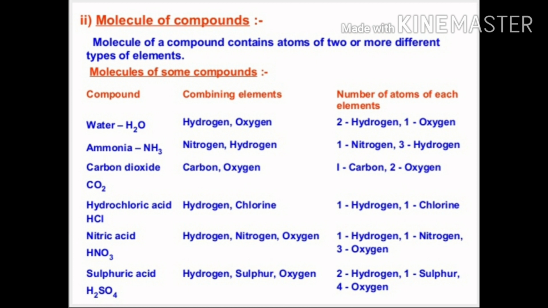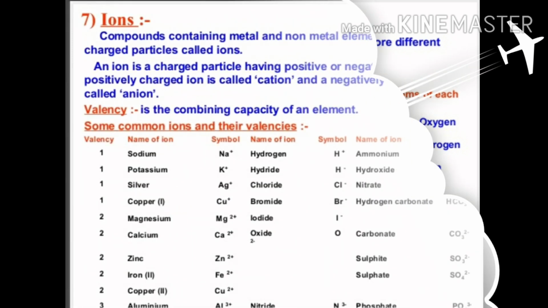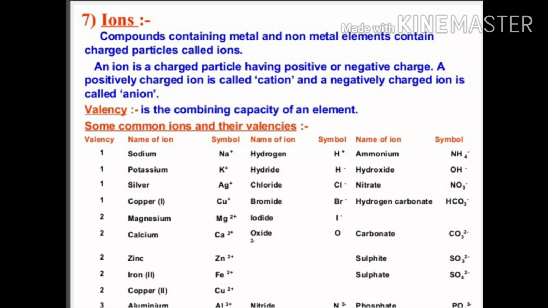Now molecules of a compound. Molecules of a compound contain atoms of two or more different types of elements, like water. Water, H2O, contains hydrogen and oxygen. Two atoms of hydrogen and one atom of oxygen form the single molecule of water. In the same way, ammonia, carbon dioxide, hydrochloric acid, nitric acid, and sulfuric acid. These are some examples. Now we will see what ions are.